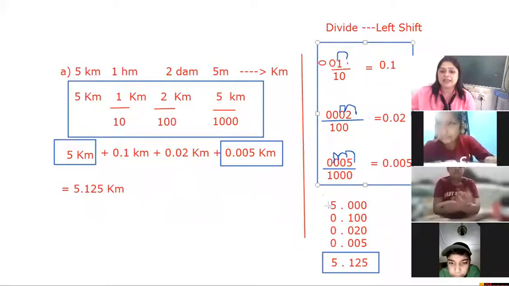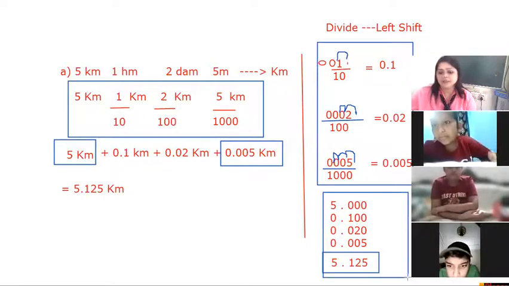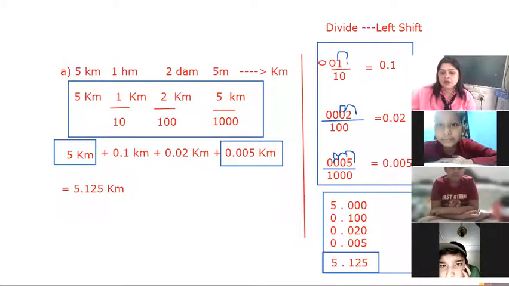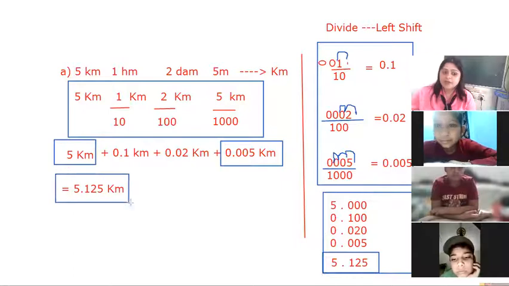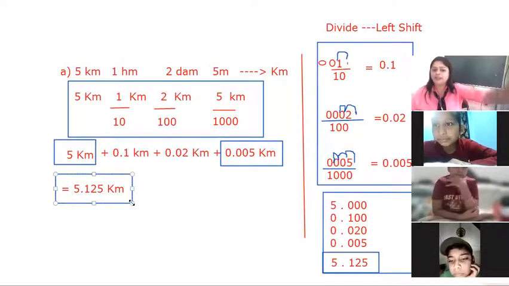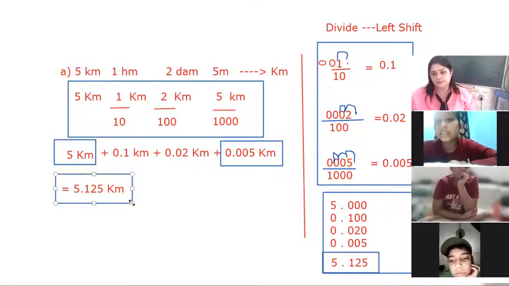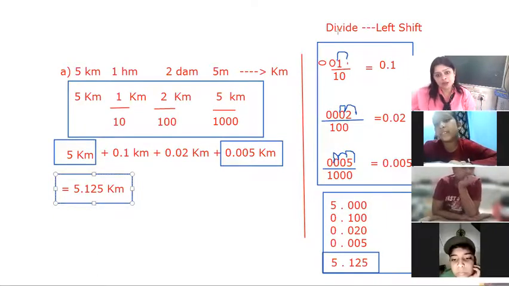And in the final step, we add all these units. Clear? Yes, ma'am. So this will be your final answer after the addition: 5.125 kilometer. Is it clear? Yes, ma'am.